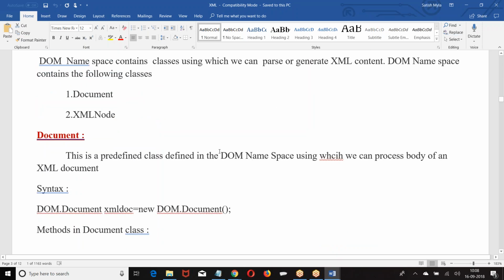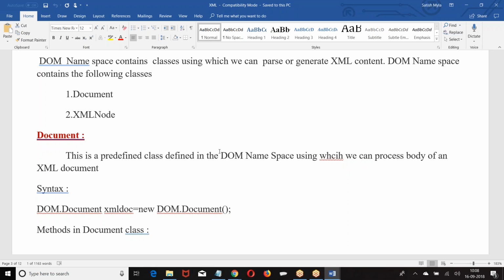Now, for JSON, if you want to create a JSON, we had built-in classes. What were they? The JSON class is there, JSON generator is there, JSON parser is there. Similarly, for XML also, we have some predefined classes. What are they? DOM, Document, XML node. DOM is the namespace. Under the System namespace, we had JSON class, JSON generator, JSON parser.